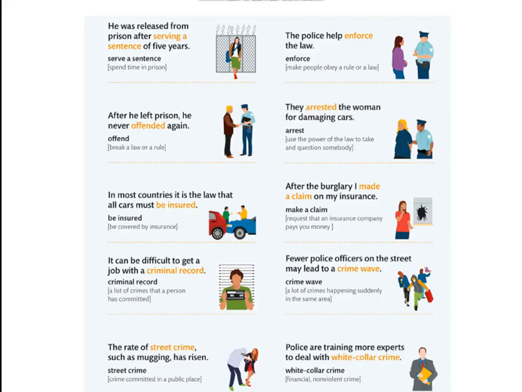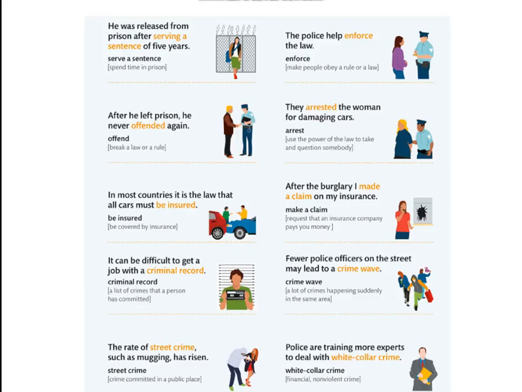They arrested the women for damaging cars. To arrest is to use the power of the law to take and question somebody. After the burglary, I made a claim on my insurance. To make a claim is to request that an insurance company pays you money.